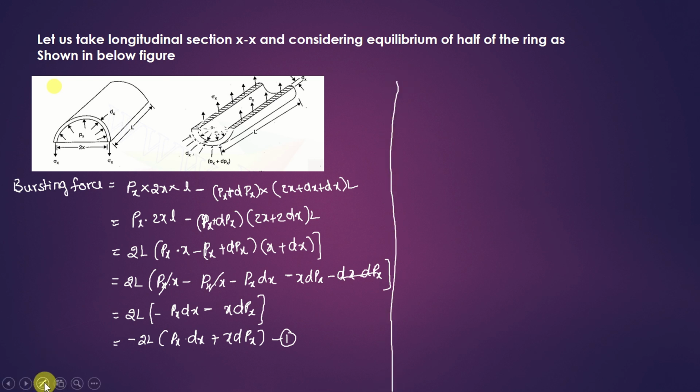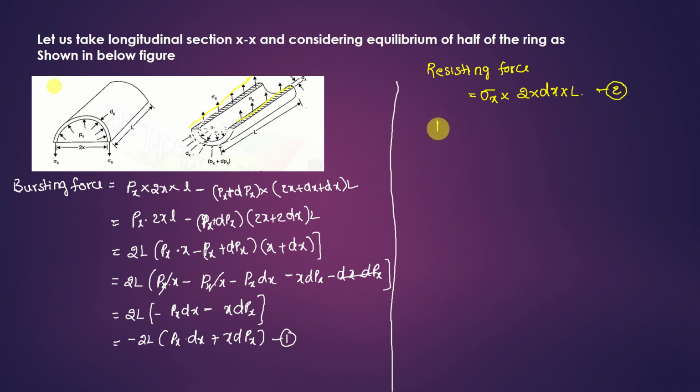Let us find out the resisting force. The material will offer some resistance against the failure, right? So let us calculate the resisting force. What is the resisting force here? Sigma x multiplied by the area on which it acts. Sigma x is acting at these two portions, these two shaded parts. Sigma x multiplied by 2 times dx into L. So take it as equation number 2.